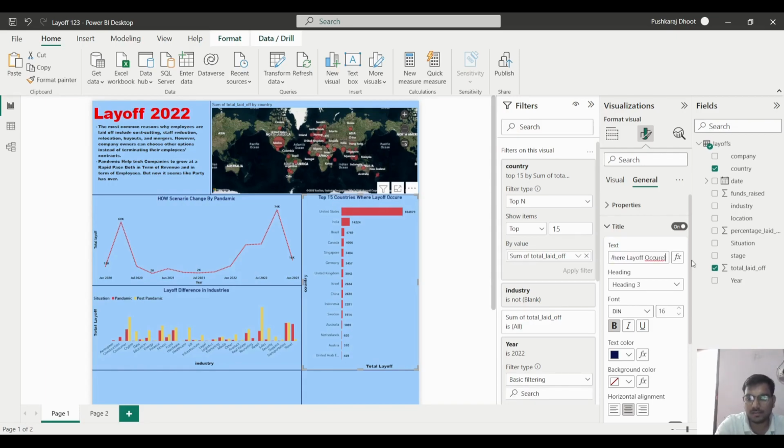Okay, and here in brackets we will put 2022, so it will look like this is a data set regarding 2022.